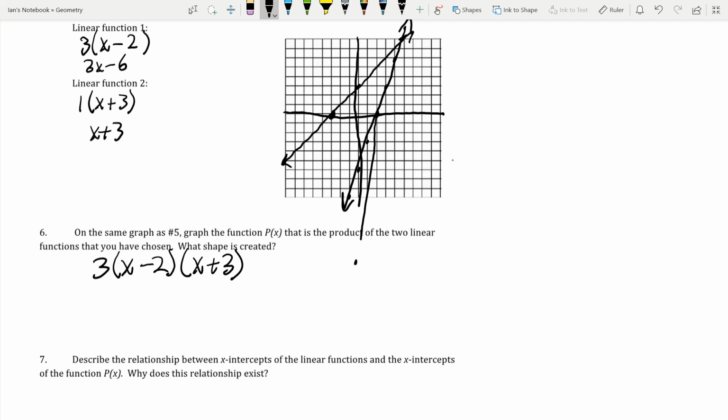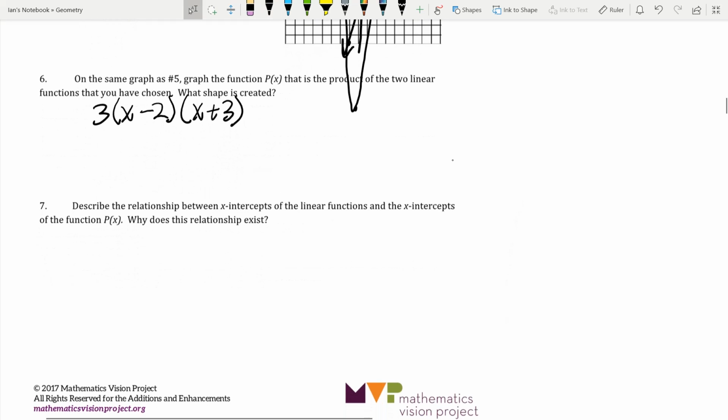But it should look like this. And if you guys look at it, we have a parabola there. So a parabola is just the next step above these linear functions. And when you take two linear functions, where they cross the x-axis will be the 0 if you multiply those two together, which is this function right here. So the x-intercepts of the linear functions are the x-intercepts of p of x.